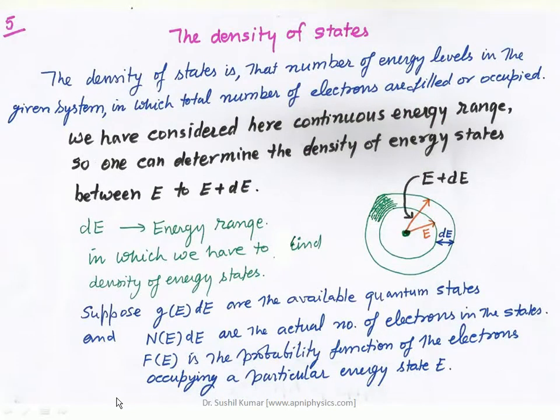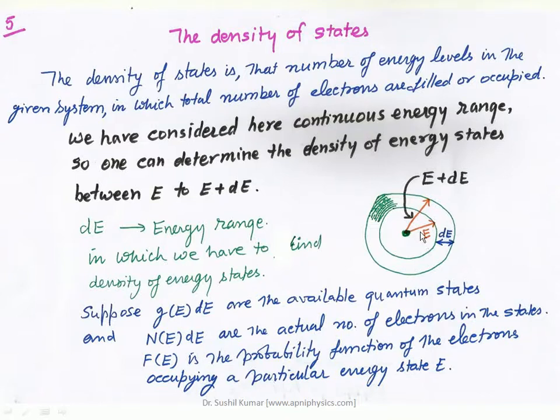Now the ultimate point is related to the density of states. The density of states is the number of energy levels in the given system in which the total number of electrons are filled or have to be occupied. So we have considered here a continuous energy range. I have already mentioned it, an important point. So one can determine the density of energy states between E to E plus dE.